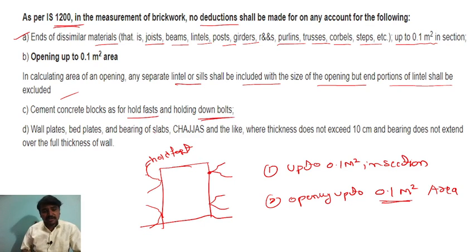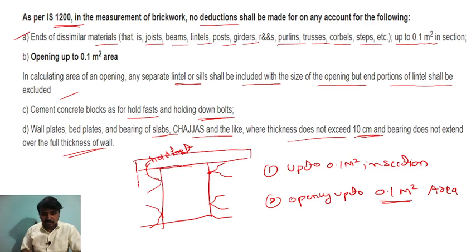Wall plates, bed plates and bearing of slabs, chhajjas, where the thickness does not exceed 10 centimeter and the bearing does not exceed the full thickness of the wall. Bearing means, for example, if you are providing a lintel, the portion beyond the opening is called the bearing, so no deduction has to be made.